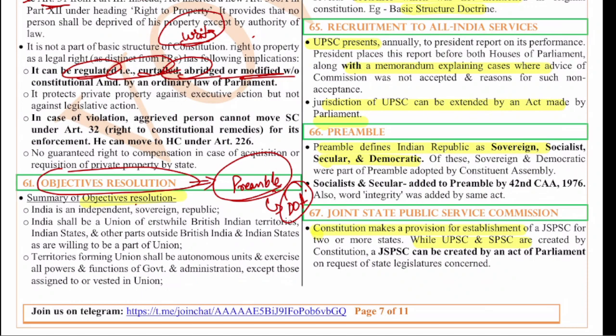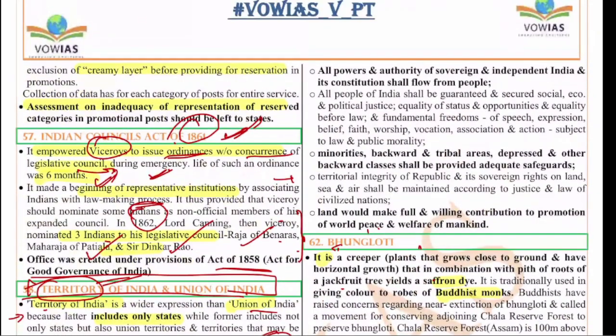The summary of the objective resolution: India is an independent sovereign republic. India shall be a union of erstwhile British Indian territories. The territories forming the union shall be autonomous units and exercise all powers and functions of government and administration. All power and authority of a sovereign and independent India and its constitution shall flow from the people. That means the people are the source of the constitution. So that is the major thing.